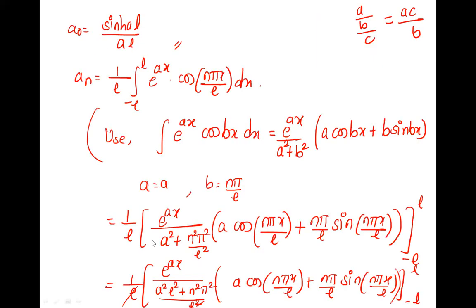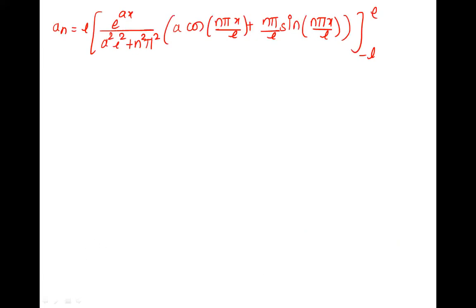So this L goes up and other things are as it is. Okay, so upper and lower limits we are now substituting. The upper limit is L. Everywhere we write L: e raised to aL upon a square L square plus n square pi square into a cos, minus 1 upon, we are writing x here. So x is L here. L and L get cancelled. So what remains?